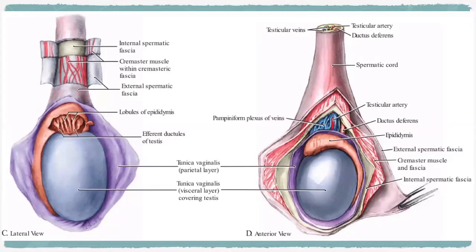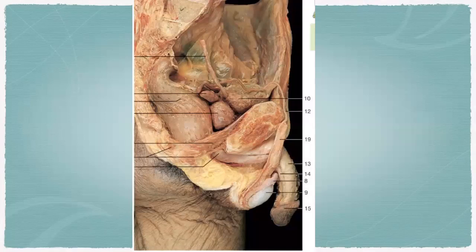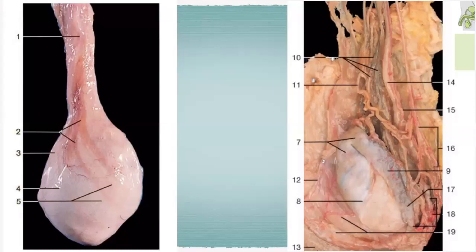You see the different coverings, right? This is the ductus deferens, right? You see, this is the spermatic cord with its coverings, right? This is the external spermatic fascia, the shiny layer. And here you can see the pampiniform plexus of veins, right?